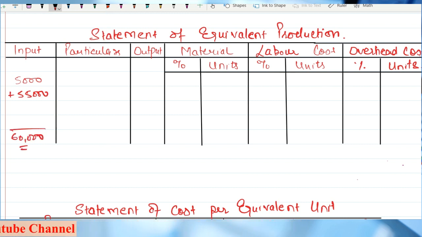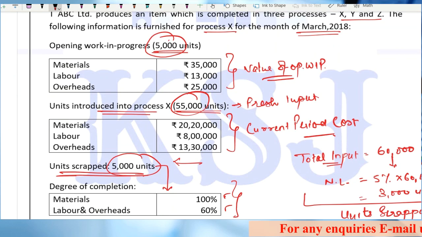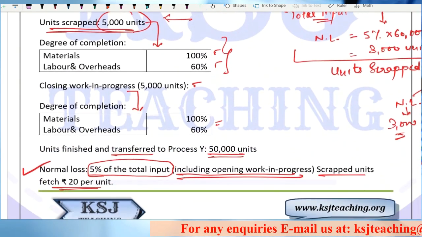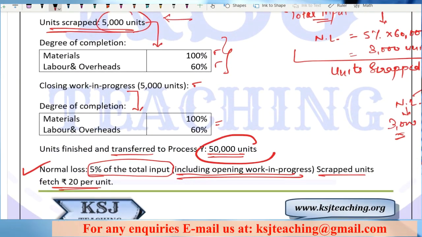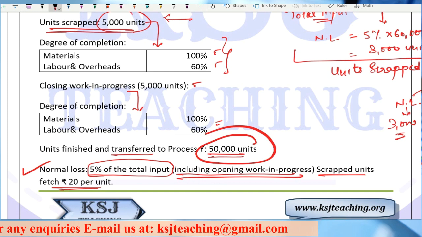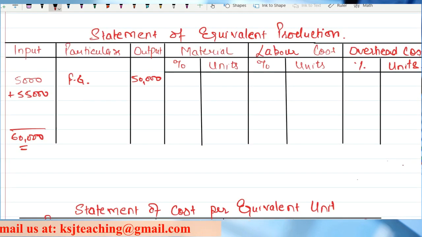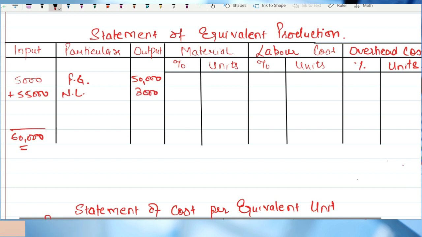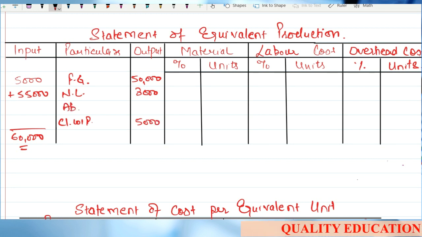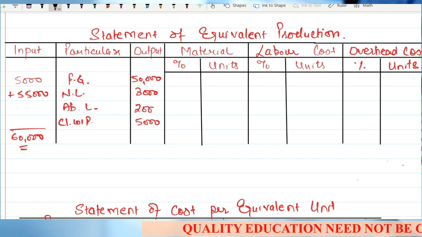Now out of this, finished goods transferred to next process 50,000. Sir, how 50,000? It is given in the question, sir. Units finished and transferred to the next process are 50,000 units. Then we have normal loss of 3,000 units and we have the closing WIP of 5,000 units. So the remaining is my abnormal loss, that is 2,000 units.